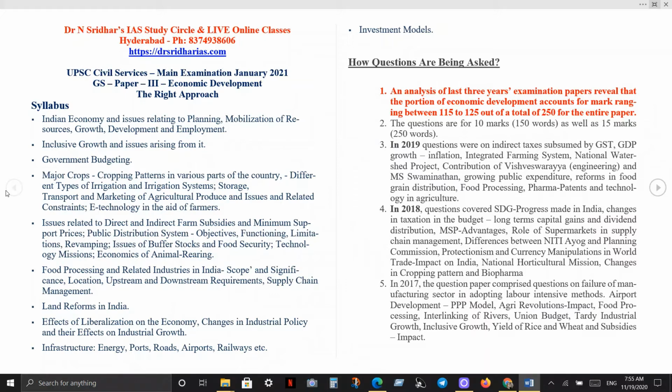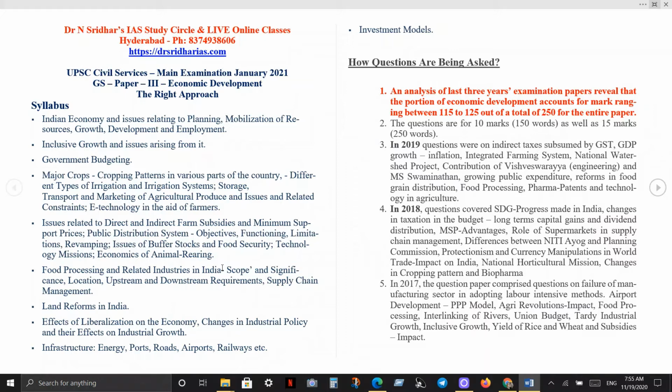Of course, eNAM is nothing new, but what kind of progress has been made in eNAM, how many states have been roped in, what is the quantum of trade happening on the e-market, that is important. Subsidies and MSPs, PDS, subsidies are an evergreen subject for us. Whether the formula suggested by the National Commission on Farmers is already being followed. So what kind of impact the subsidies will have, the loan waivers and moratoriums and all that, you need to see.